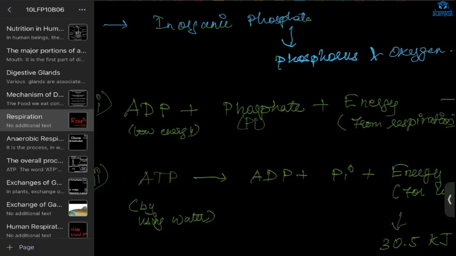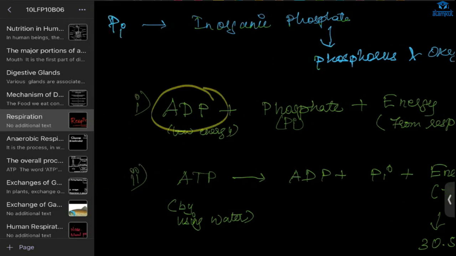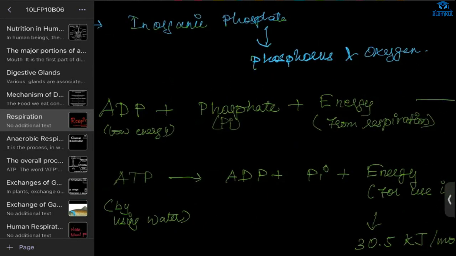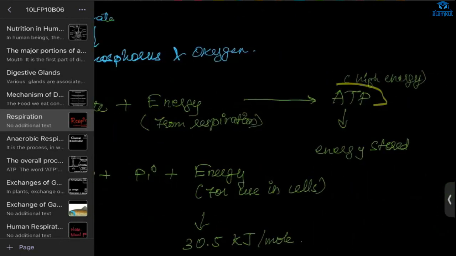In the non-reactive stage, energy from respiration has not come. The usual form will be ADP, which is already there in our body. Phosphate is also already there in our body. When energy comes from respiration, then what will it form? It will form ATP, high energy.